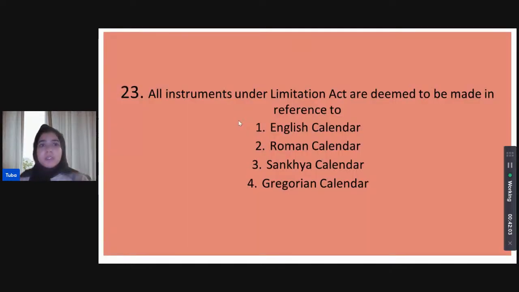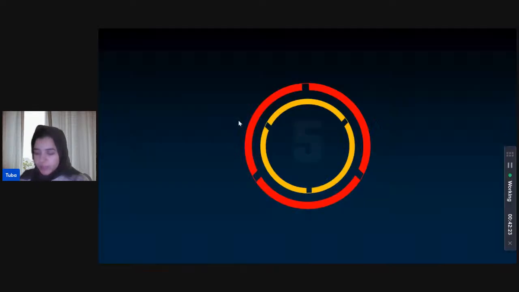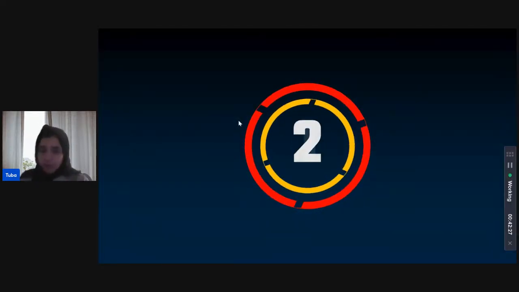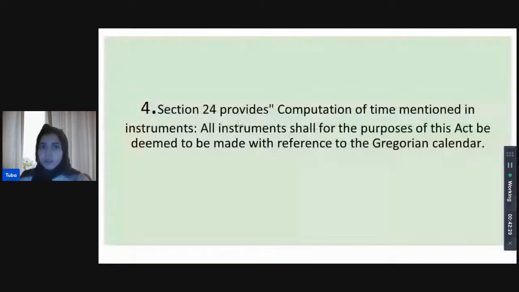All instruments under the Limitation Act are deemed to be made in reference to which of the following? To the English calendar, to the Roman calendar, to the Sankhya calendar, or to the Gregorian calendar? Again, a question we must know the answer to. Come on, guys, let's attempt an answer in the comments. Kanupriya thinks Gregorian calendar, okay. Shivani as well. That is correct.